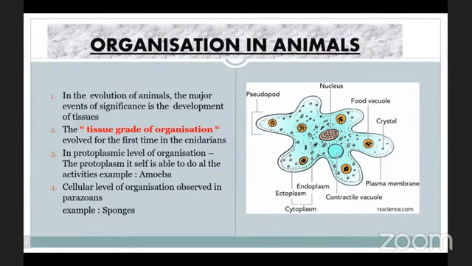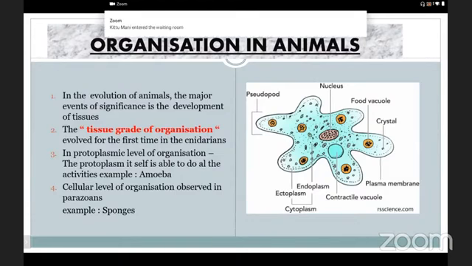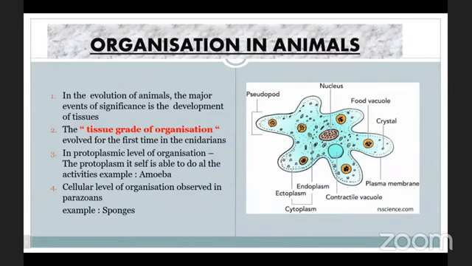Those are known as unicellular, but multicellular organisms start from the poriferans. So here we are giving the name metazoans. Meta means the organisms which consist of more number of cells. But in case of poriferans, we are giving the term parazoans. Why we are giving the term parazoan? Even though they have multiple cells, they are not able to form tissues. That is the reason they are separately mentioned with the term parazoans. The best example for that is the sponges.